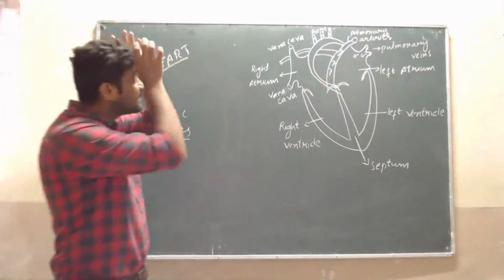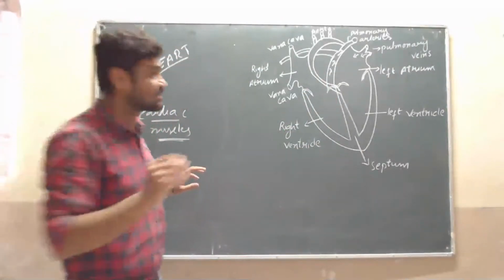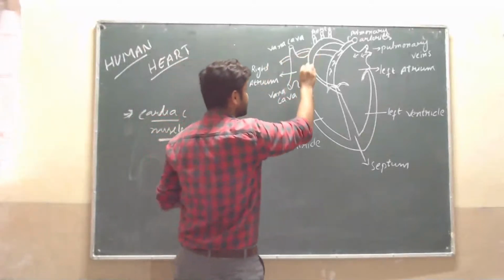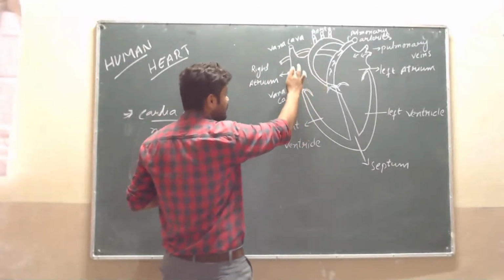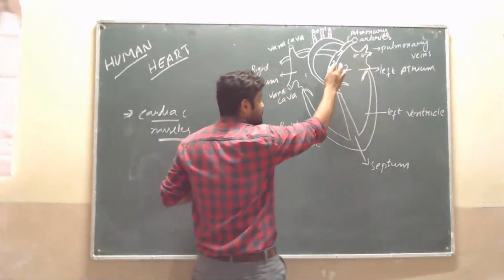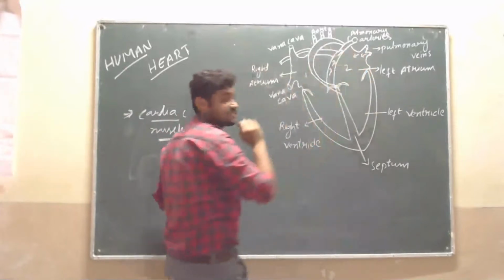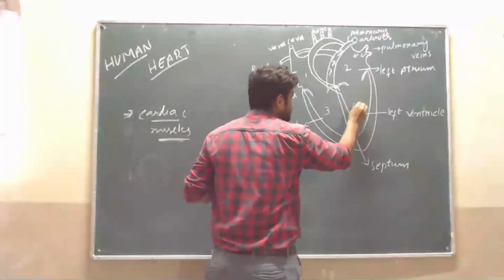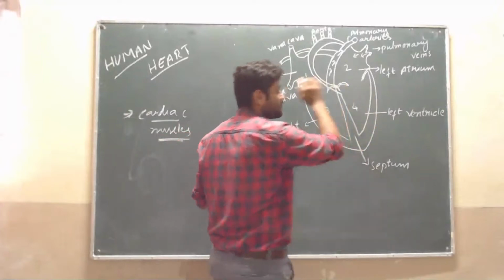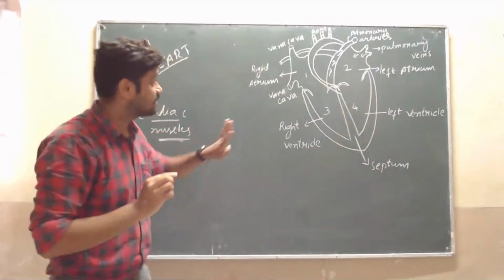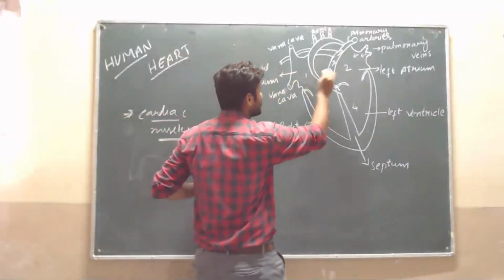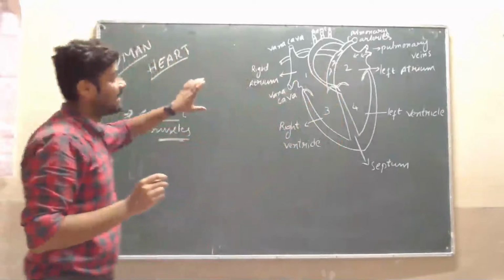See here, how many chambers are here? Such chambers are in the human heart. That is, 4 chambers are there. Clearly listen here. First, this is the first chamber. Understood? Then this is the second chamber, this is the third, and this is the fourth. See here from here to here, that is the third chamber. Here to here, that is the fourth chamber. How many chambers are there? 4 chambers are there. The above chambers, 1 and 2, are called atriums.